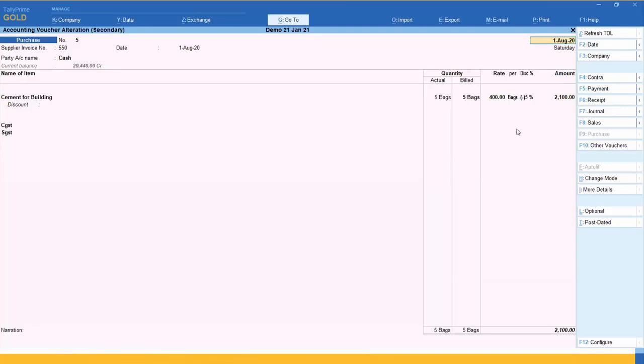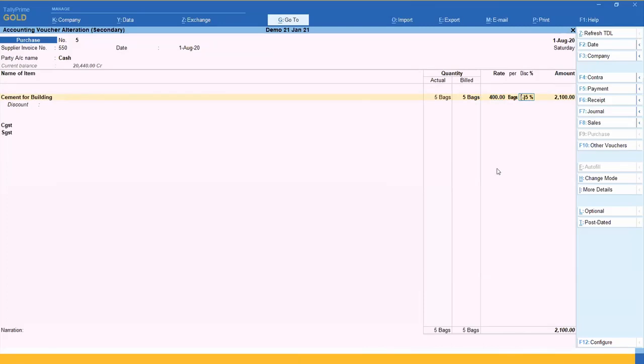See here. Suppose I am the person and I don't have any GST number, or it is possible that I have purchased a material which is not eligible for input tax credit. So this is the trick for here.